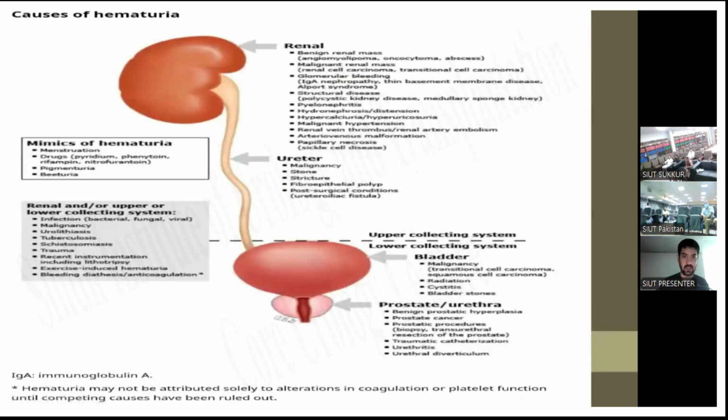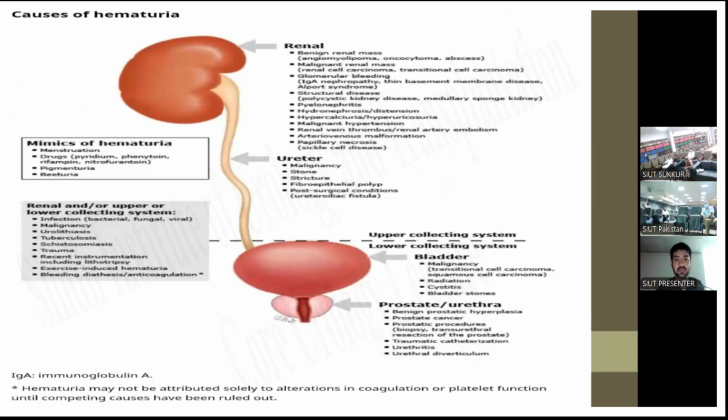So coming towards causes of hematuria, first there are renal causes and ureter causes, and lower system, that is bladder, prostate and urethral causes. In renal causes, there may be benign renal masses, that is the angiomyolipomas, oncocytoma or NEFCs.